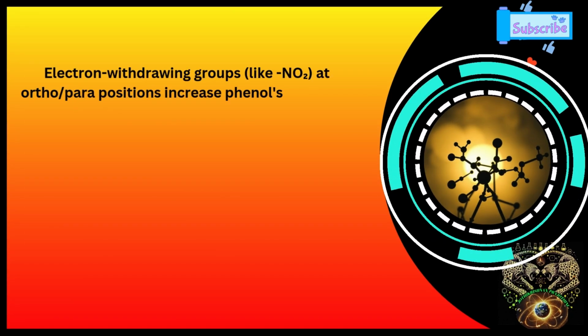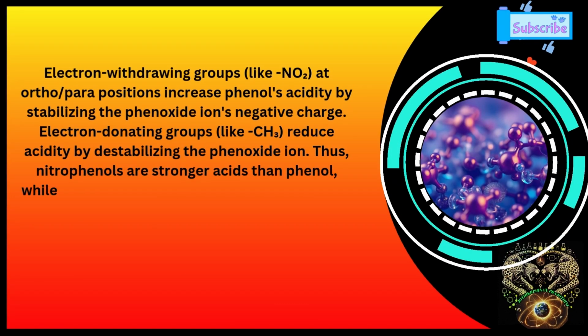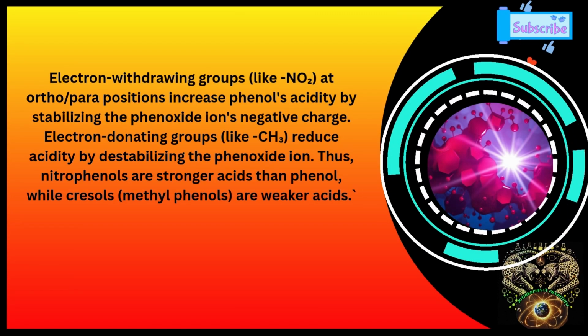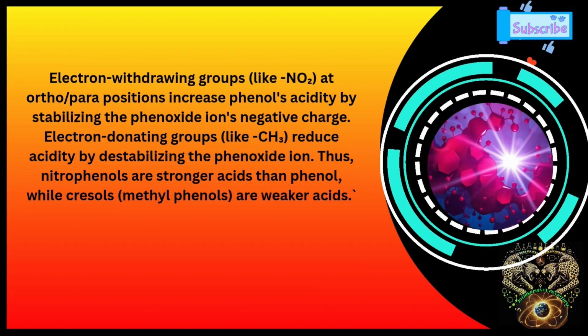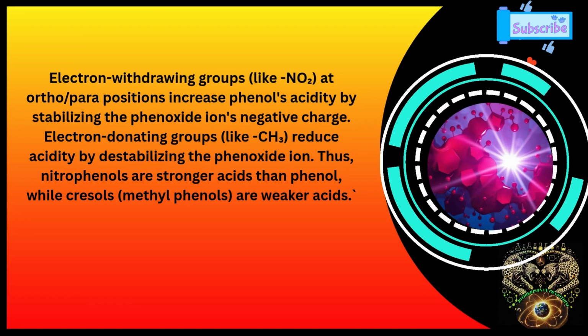Electron withdrawing groups like NO2 at ortho or para position increase phenol's acidity by stabilizing the phenoxide ion's negative charge. Electron donating groups like CH3 reduce acidity by destabilizing the phenoxide ion. Thus, nitrophenols are stronger acids than phenols, while cresols are weaker acids.